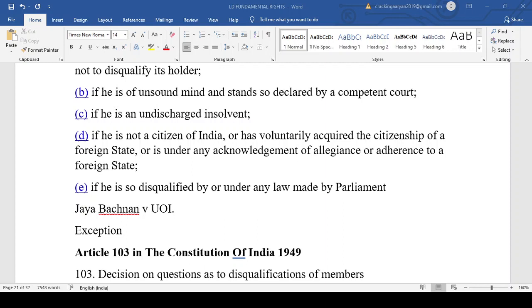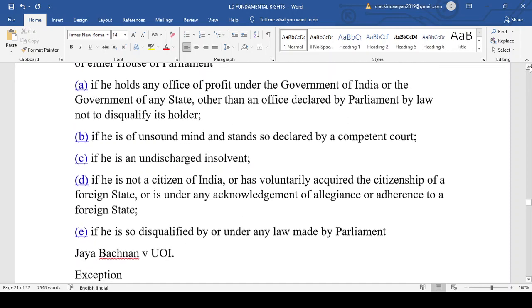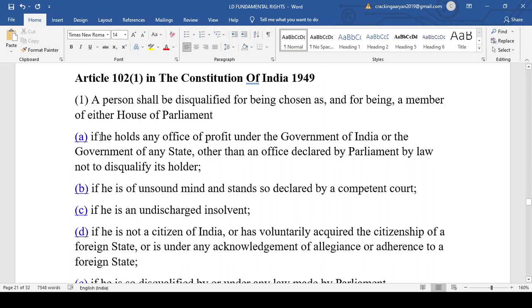Okay. Now elections were held, and then she was elected to the Lok Sabha. Now someone challenged her election in the Supreme Court. Her election was challenged because under Article 102, it is mentioned that a person will be disqualified if he holds any office of profit under the government of India or the government of any state, other than an office declared by Parliament by law not to disqualify.